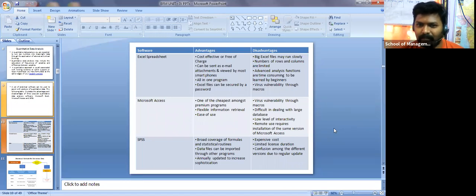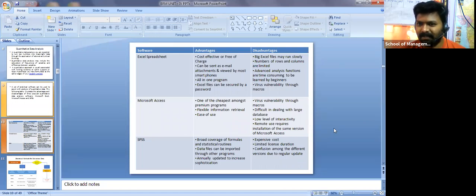As usual, I have mentioned to you, Excel has some problems, and at the same time Microsoft Access also has the same disadvantages, which are viruses, and difficulty in dealing with larger databases. Of course, if it is a small database, it's easy for you, but if it is a large database, it's highly difficult, right? And there is a low level of interactivity, which we are going to face with Microsoft Access, and remote use requires installation of the same version of Microsoft Access.